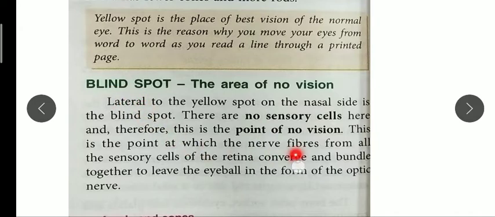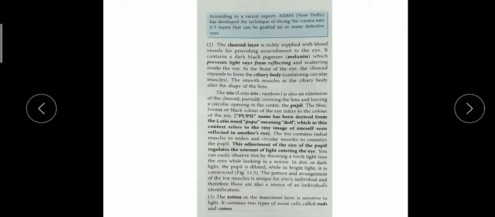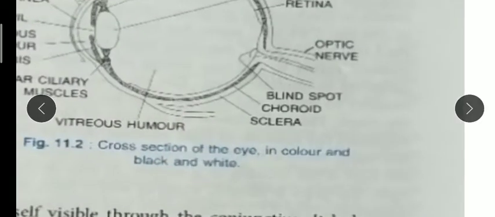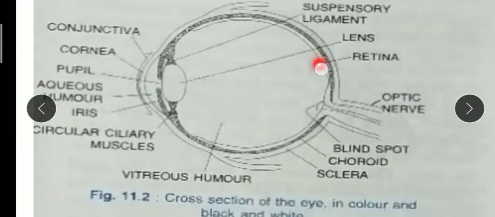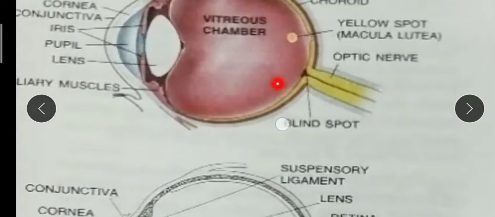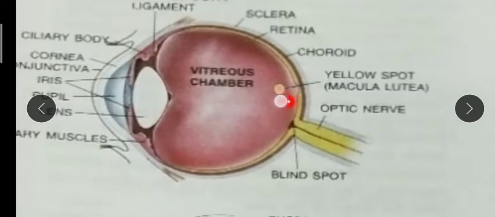Okay, so this is the point of no vision, remember this. And this is the point at which the nerve fiber or optic nerve arises. They converge, they bundle together and leave the eyeball. So here I am showing you in the diagram only. You can see the blind spot is there, near the optic nerve, and here in the retina part the yellow spot is there. They are not mentioning it here, but in this colorful picture, they are showing the yellow spot here.